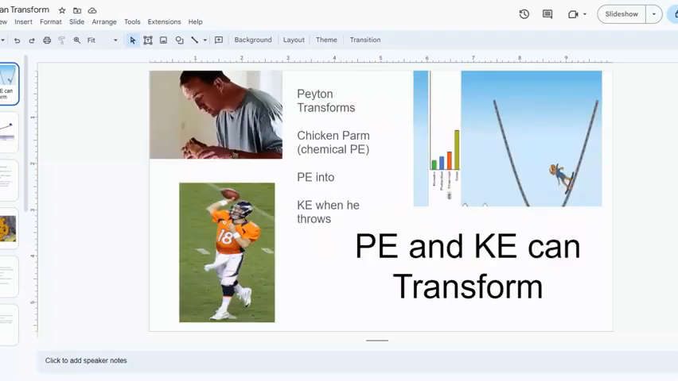Today we're learning about potential and kinetic energy and how they can transfer back and forth. Right here I have Peyton Manning. Peyton Manning is about to play a football game, so the night before he eats a chicken parm. He used to sing, "Chicken parm, you taste so good." After he eats his chicken parm, his body is going to convert this into potential energy. The potential energy is going to be used later when he's throwing passes. When he throws the ball and moves his arm, he will have kinetic.